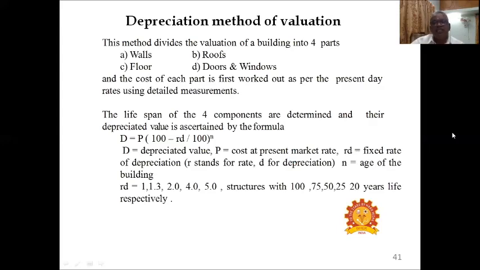What is D? D is the depreciated value. P is the cost at present market rate. RD is the fixed rate of depreciation. R stands for rate, D stands for depreciation. N is the age of the building. So the factor RD is 1, 1.3, 2, 4, 5 for structures with 100 years, 75 years, 50 years, 25 years, 28 years life respectively. So RD varies with years of life.